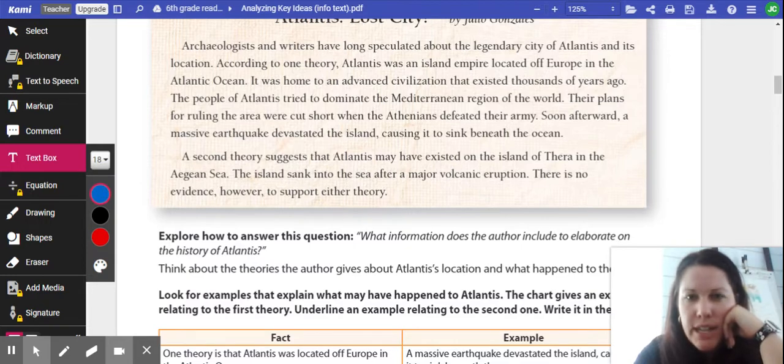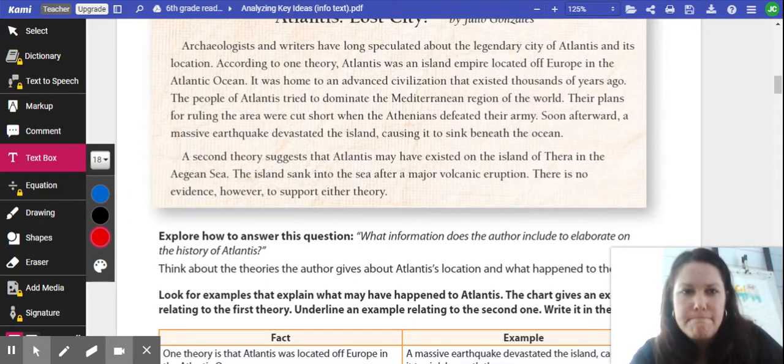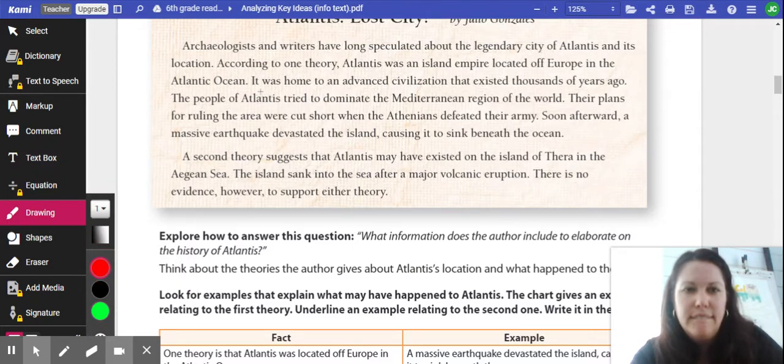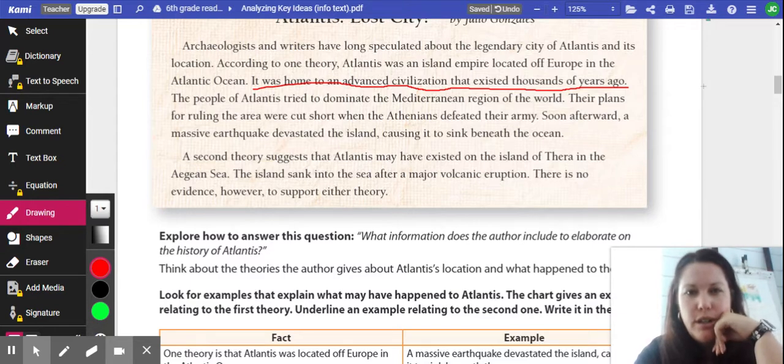It was home to an advanced civilization that existed thousands of years ago. Okay, so I'm going to underline that. Oops, I meant to draw. There we go. Ooh, there I go, drawing all weird again, instead of in a straight line. Okay, let's see. The people of Atlantis tried to dominate the Mediterranean region of the world. Their plans for ruling the area were cut short when the Athenians defeated their army.